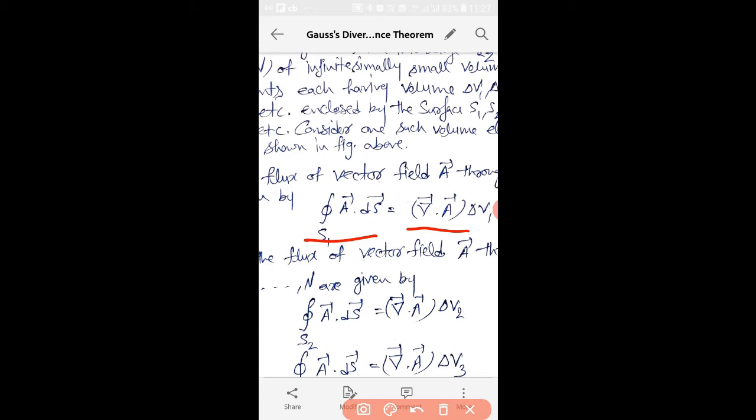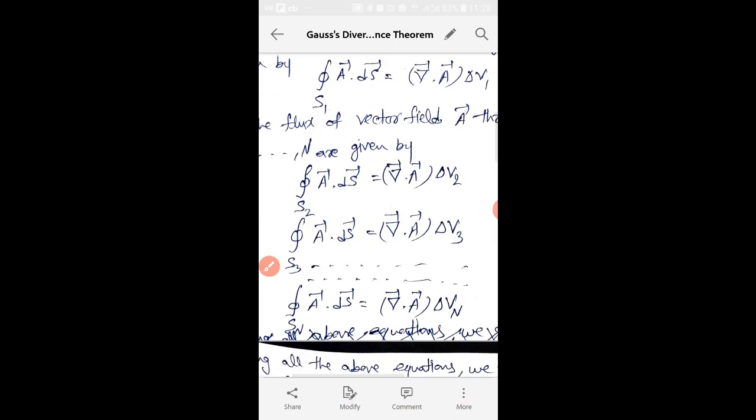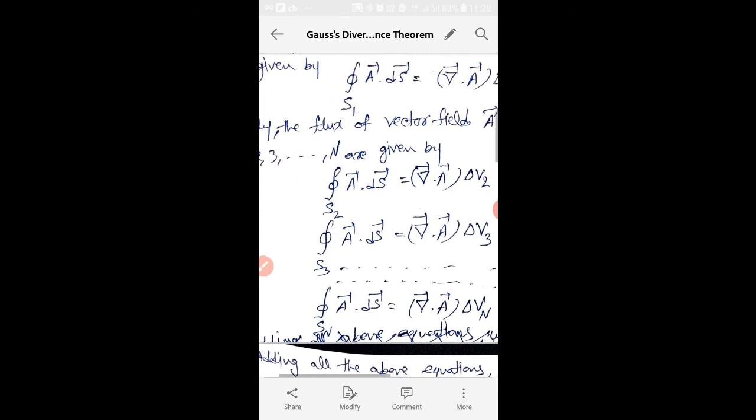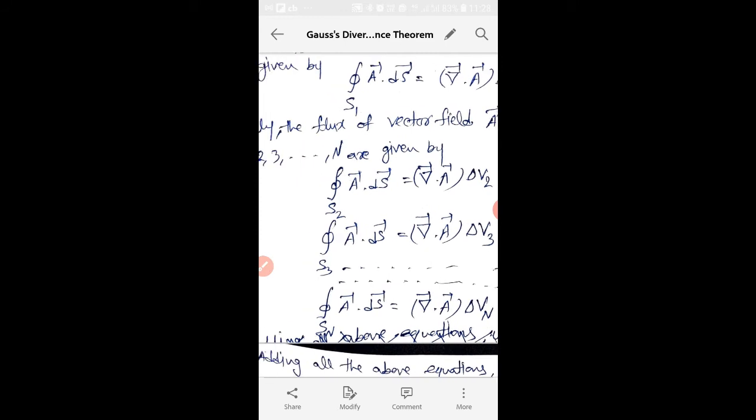This will be given by this. We have written this for the first volume element, and we have n number of volume elements. So next we will write these terms, the flux of vector field A over all the volume elements which we have considered, 1 to n. For all those, this equation will be like this. For the second volume element, the equation will be this.